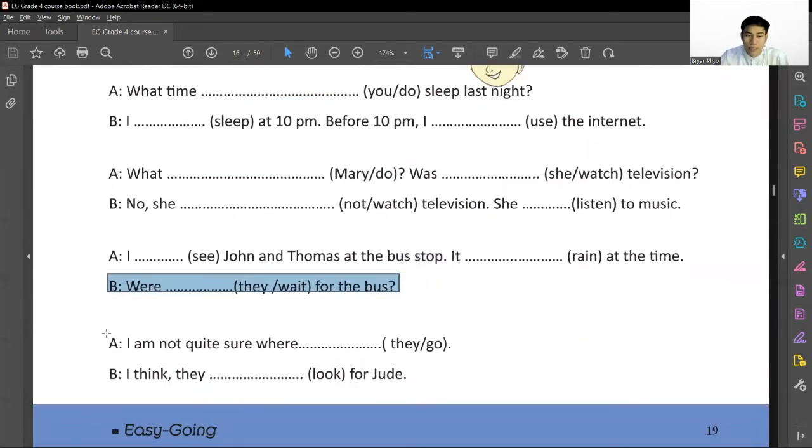So let's go to A. I'm not quite sure where they were going.